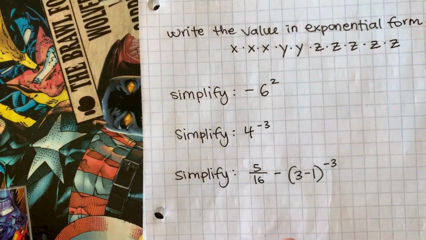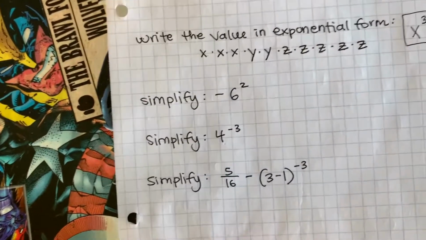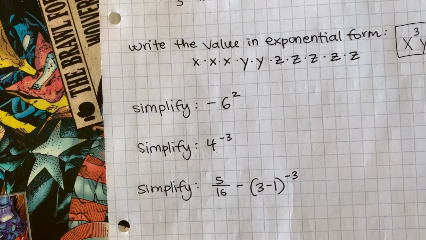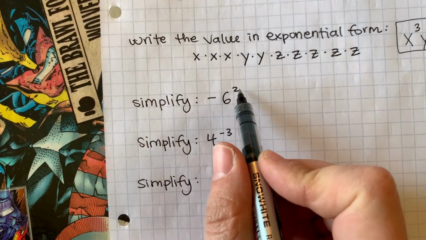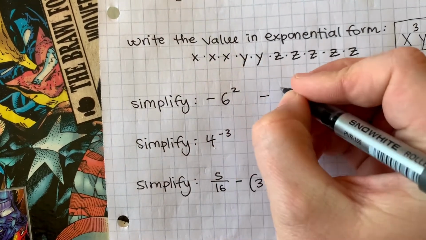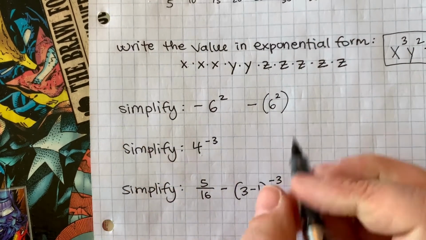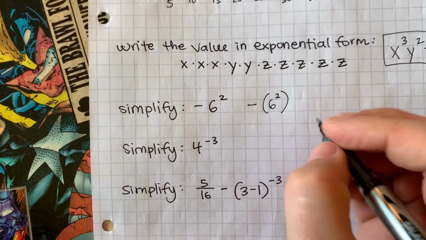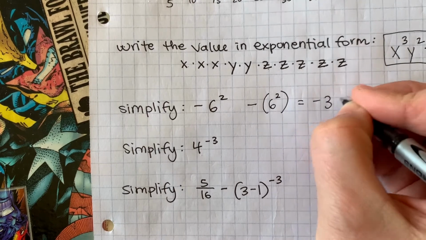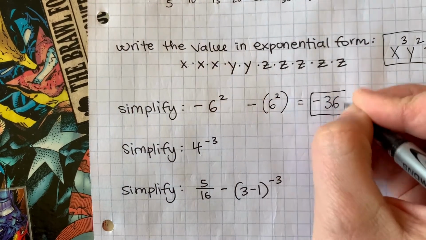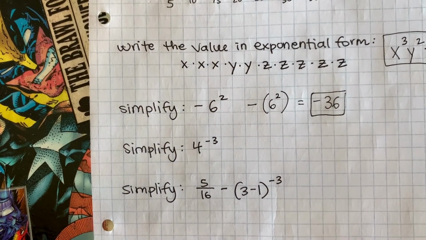Okay, coming here to our integer exponents. Woo, earthquake. All right, so negative 6 to the second power means I'm going to make negative whatever 6 to the second power is. 6 times 6 is 36. So my answer is going to be negative 36.